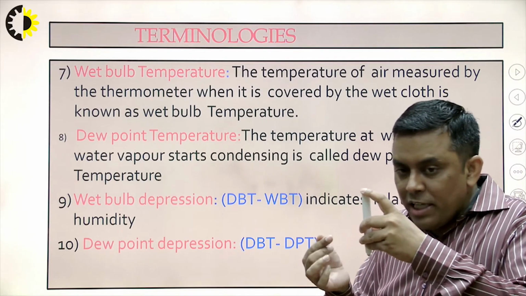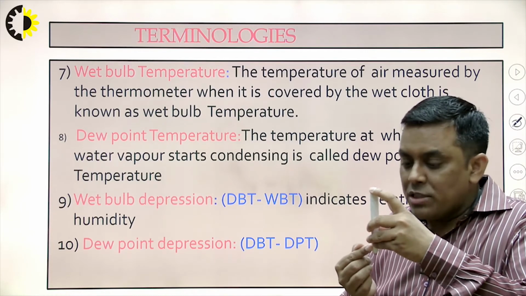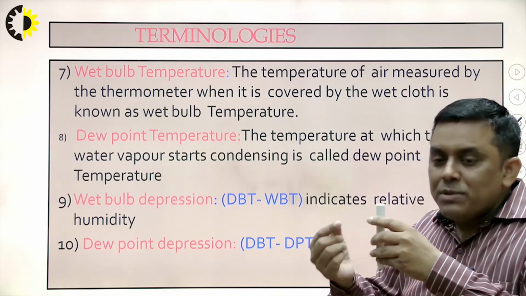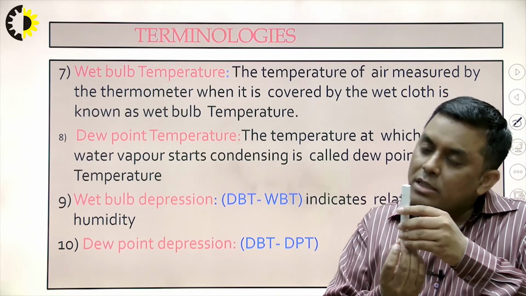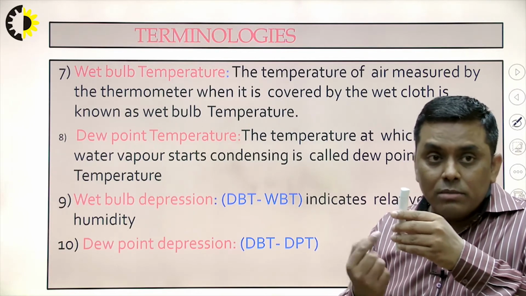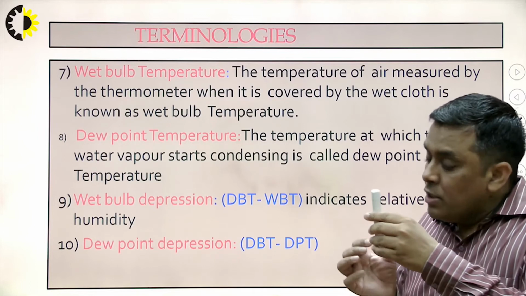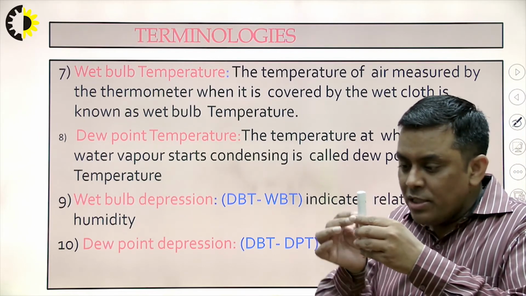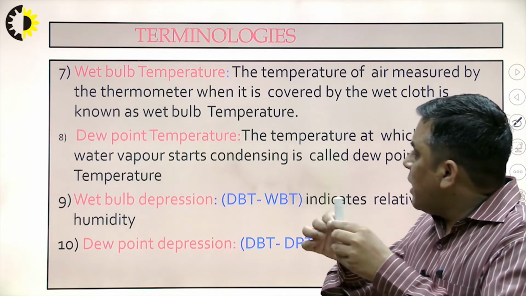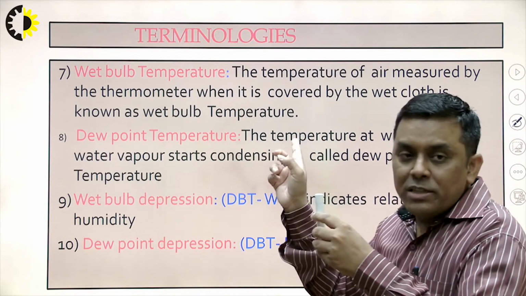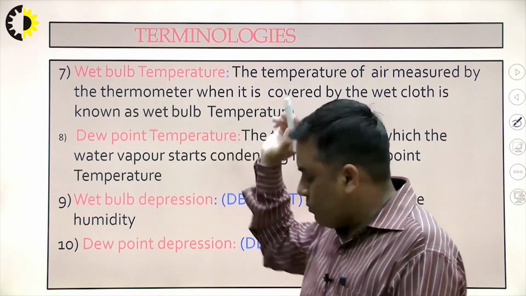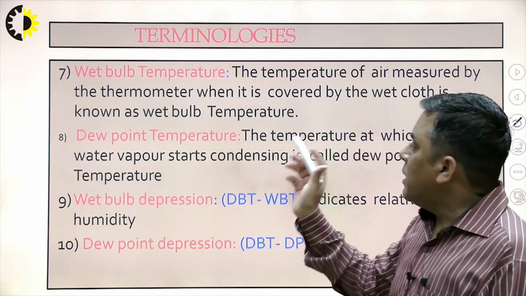Evaporation will continue until the moisture level of the surrounding of the bulb is equal to the moisture level of the wet cloth or bulb. Because of this evaporation, the temperature will decrease. That temperature, when no more evaporation takes place from the wet cloth, when measured with the thermometer, is known as wet bulb temperature.